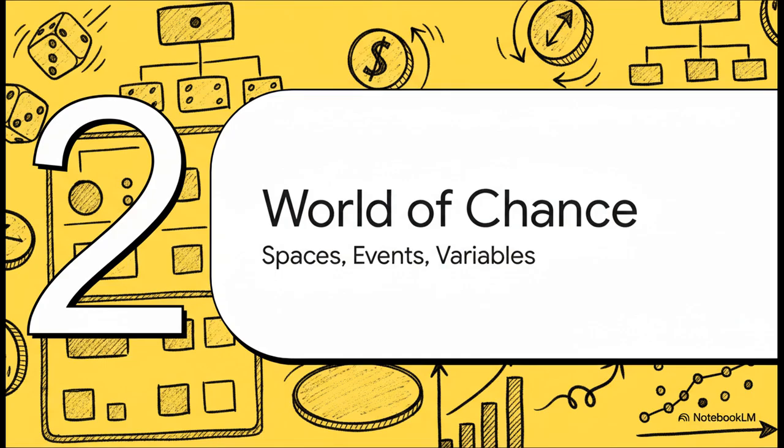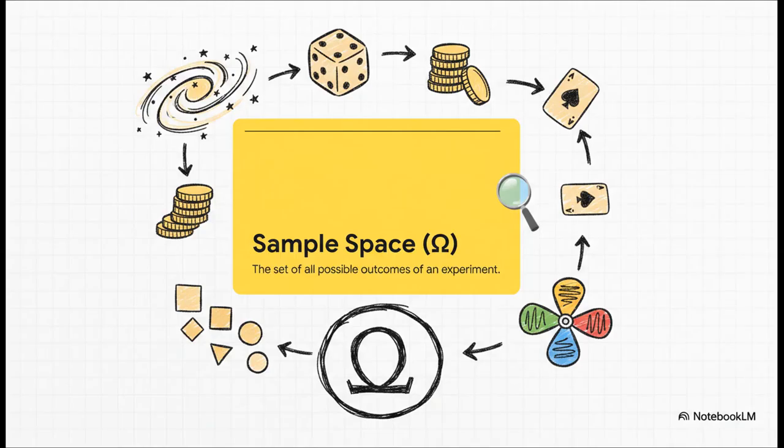Okay, so to speak this new language, we need to learn its most fundamental words. We're going to start with three key concepts: sample spaces, events, and variables. These are the absolute building blocks for this entire field. First up, we have the sample space. Now, this sounds fancy, but it's actually super simple. It's just the set of all possible outcomes of an experiment. If you're about to do something where the outcome is random, the sample space is basically the entire universe of what could possibly happen. That's it.